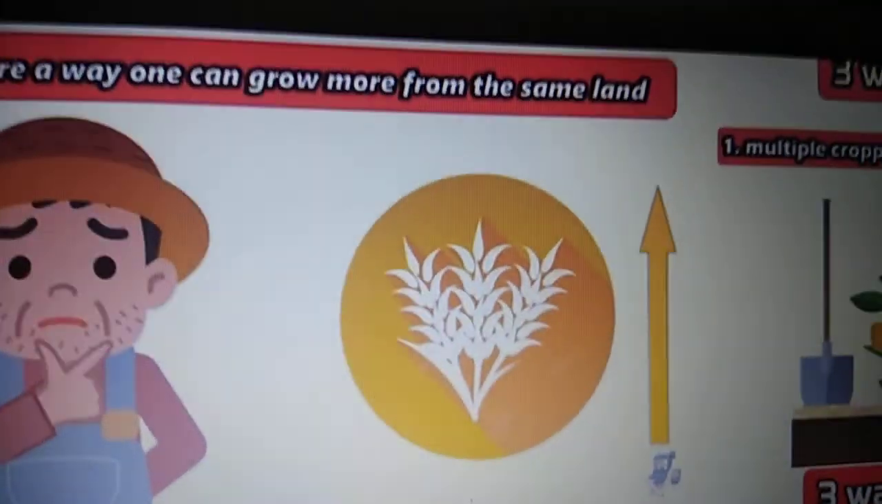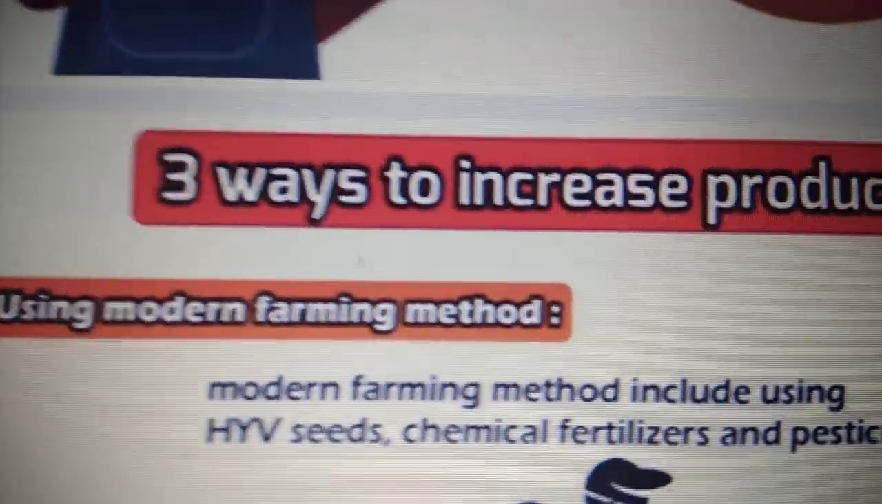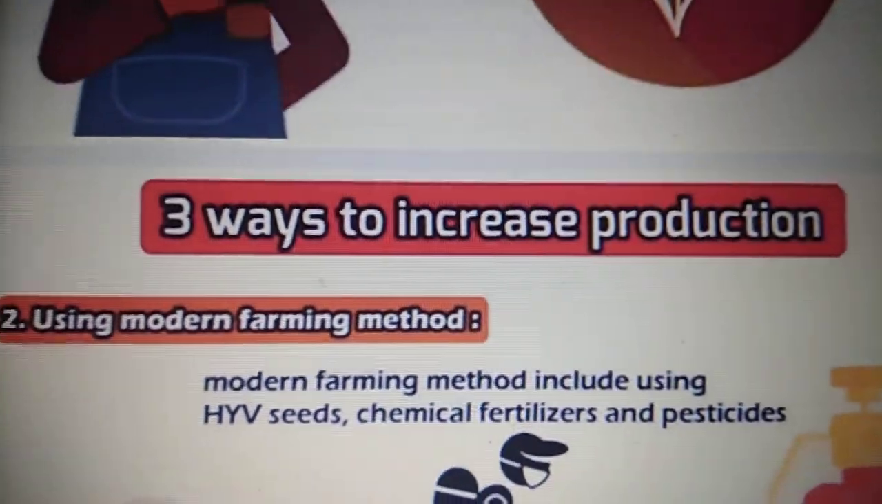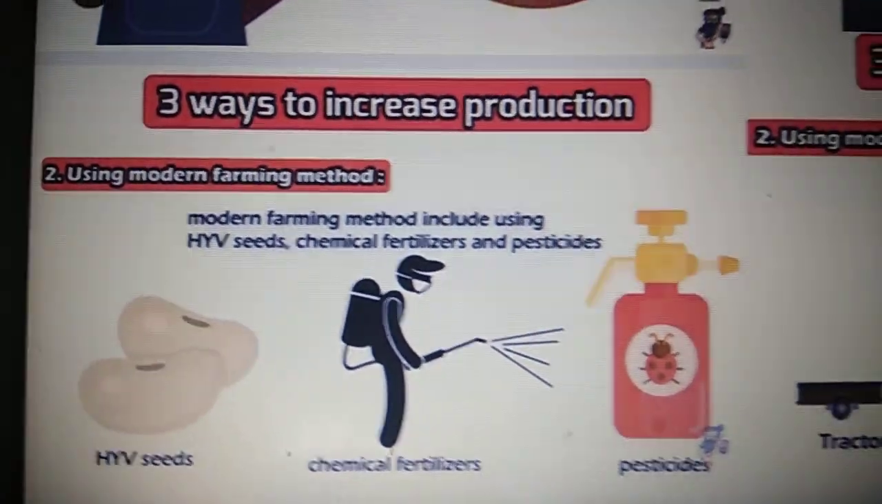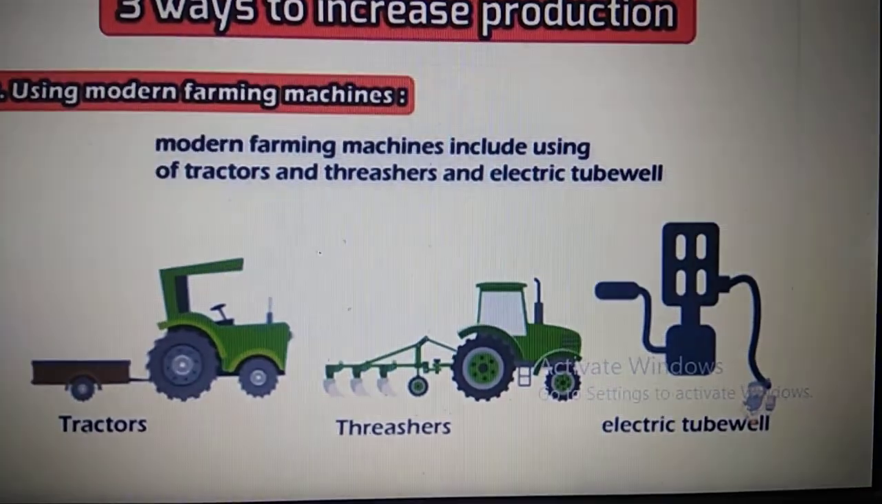As I told you, land is fixed in Palampur. So these are the three methods where he can increase his farm production, that is by multiple cropping. Then the other is using modern farming methods. These are the modern farming methods. And the third way is using modern farming machines.